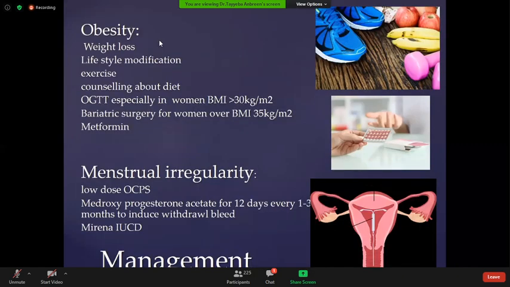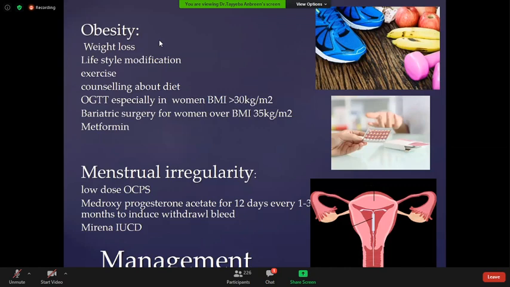How would you manage a patient if the patient has polycystic ovarian disease? First, the patient needs counseling. Counseling about lifestyle modification, about weight loss. You should give your patient the knowledge about exercise. Counseling about diet. The patient should consume less carbohydrate, less fat, more protein, vegetables, and fruits.